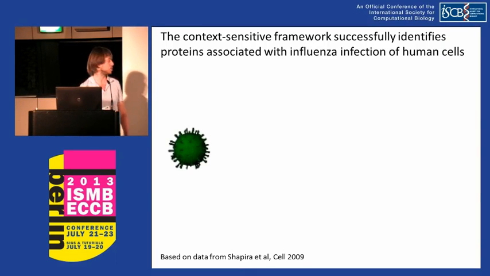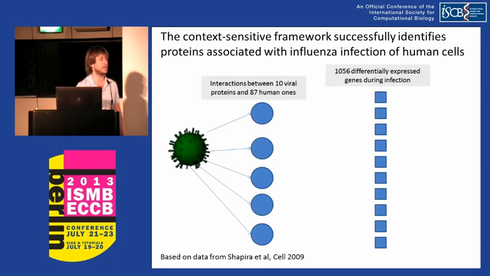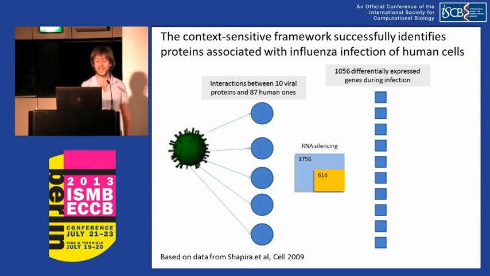In 2009, Shapira et al. reported a large experiment in which they identified protein-protein interactions between 10 influenza proteins and 87 human ones, and performed extensive mRNA profiling. They chose over 1,700 candidate genes to check their effect on viral infection by RNA silencing. They found that 616 of them were siRNA positive, namely had a significant effect on viral proliferation or interferon production. Here we took advantage of this wealth of information to assess our context-sensitive framework.